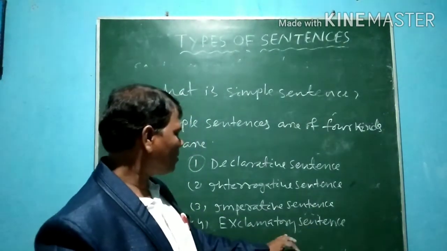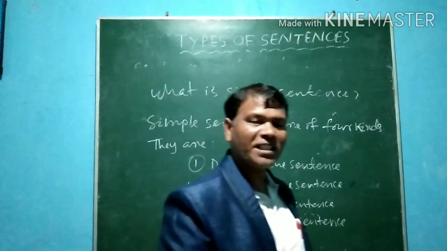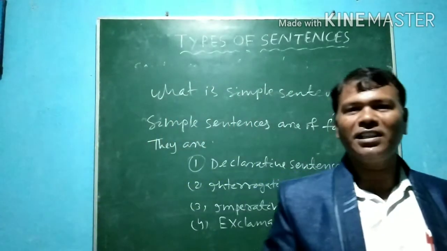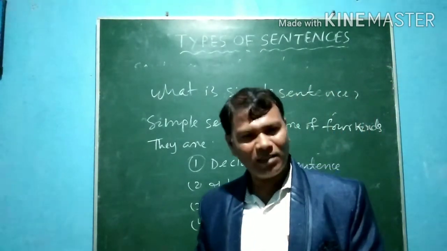And exclamatory sentence. What is exclamatory sentence? A sentence which expresses about certain feeling and emotion is called exclamatory sentence. Though it has no negative sentence.